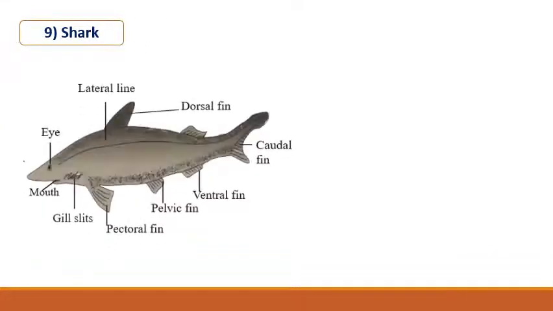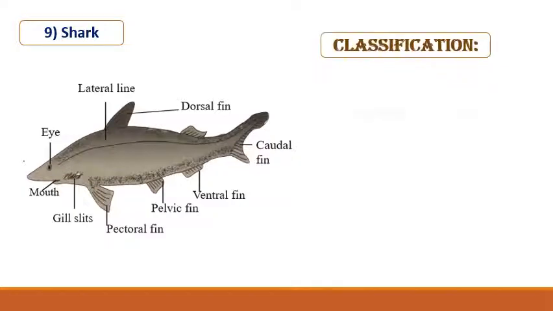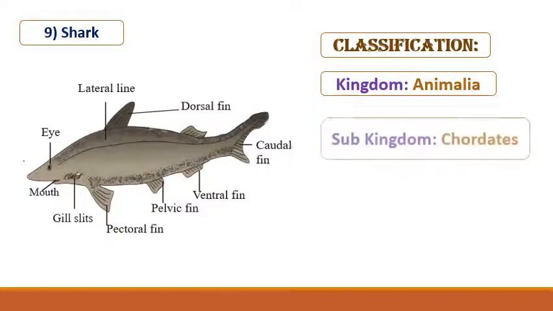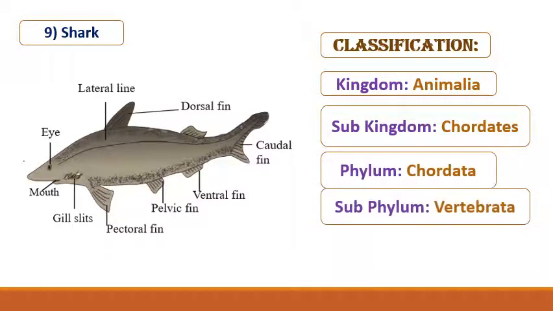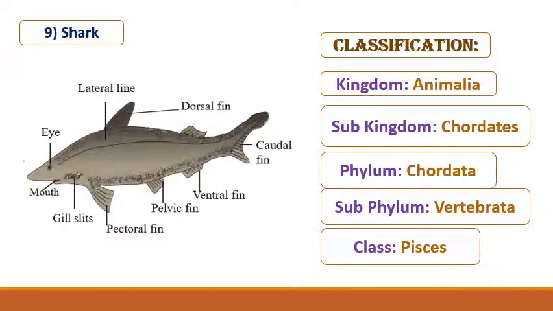Shark. Classification, kingdom Animalia, subkingdom chordates. Chordates means a notochord is there, or a vertebrate. This is phylum Chordata and subphylum Vertebrata, and the class is Pisces. See here, dear students, you have to write all these: kingdom, subkingdom, phylum, subphylum and class. Okay, we will see the important things about this class.